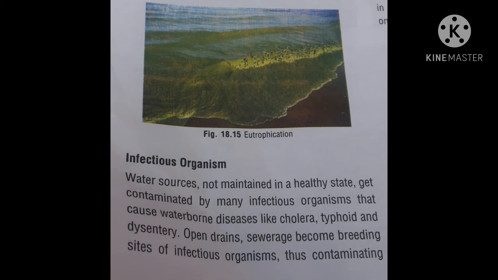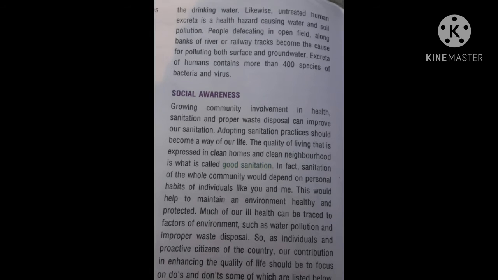Open drains and sewers become breeding sites of infectious organisms, thus contaminating the drinking water. Likewise, untreated human excreta is a health hazard causing water and soil pollution. People defecating in the open field along banks of rivers or railway tracks become the cause of polluting both surface and groundwater.